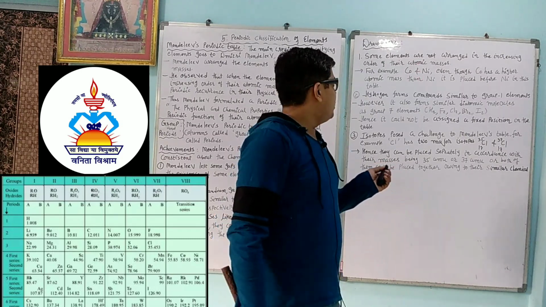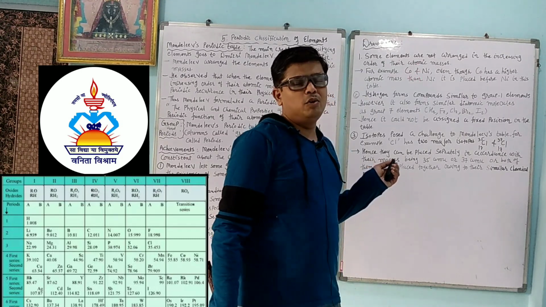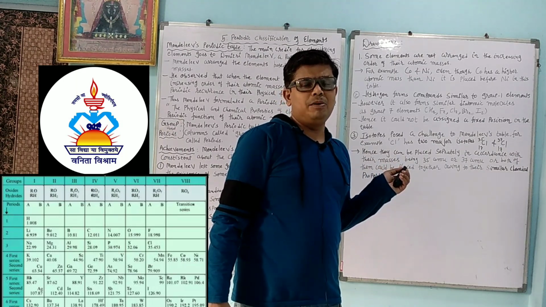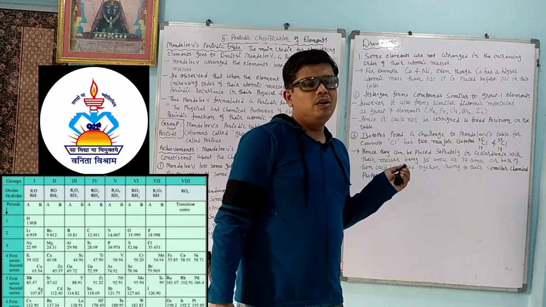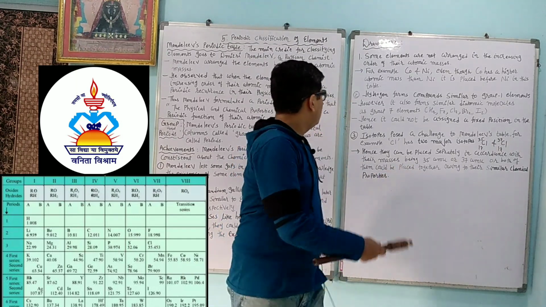Dear student, in the exam you have to take a lot of care that whenever you write cobalt, you have to write capital C and small o. If you write capital C and capital O, then it is carbon monoxide.